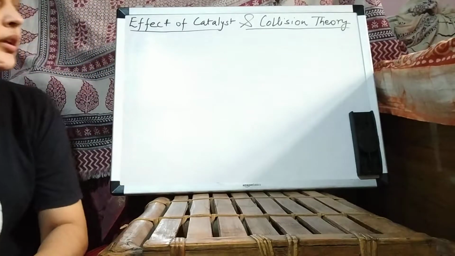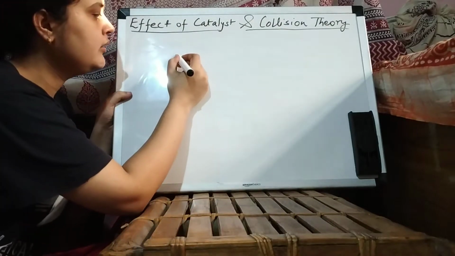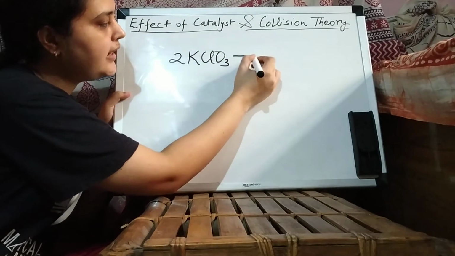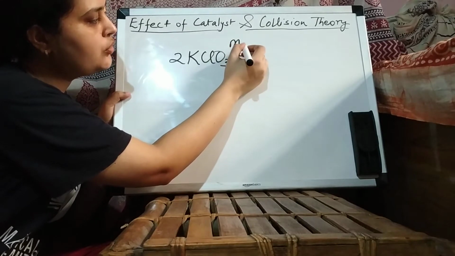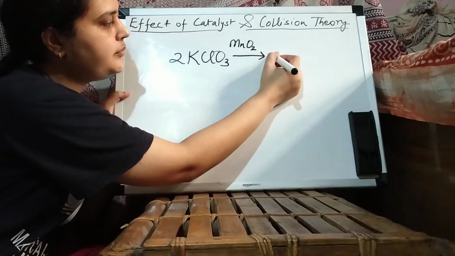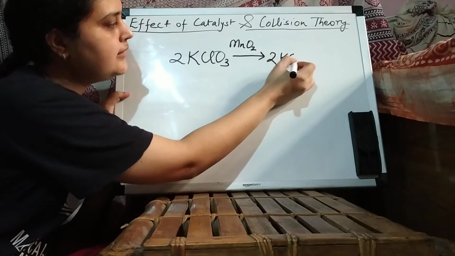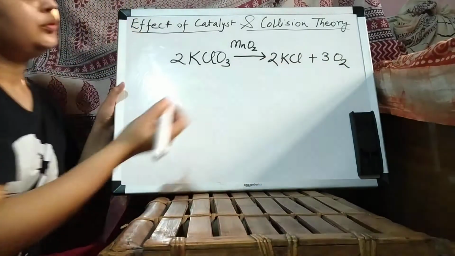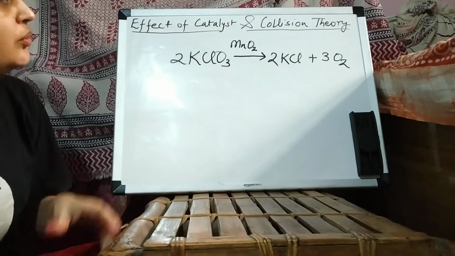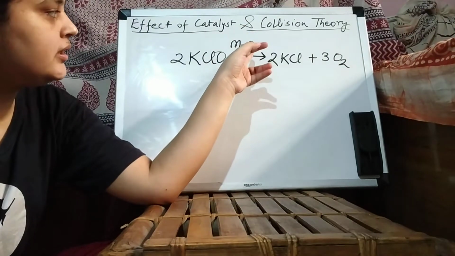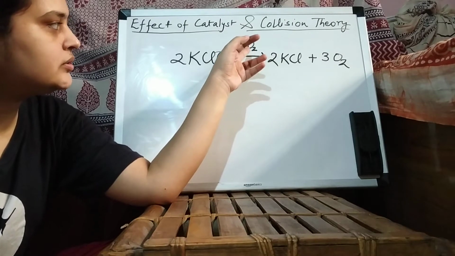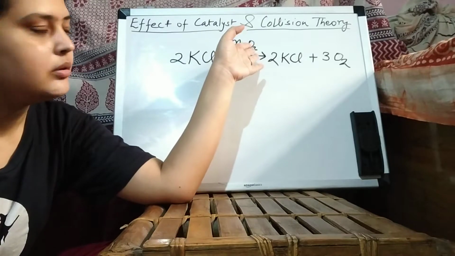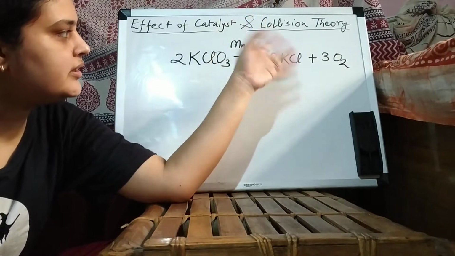For example, you have a reaction 2KClO3, and the catalyst here is MnO2, and it produces 2KCl plus 3O2. So MnO2 is the catalyst in this reaction, and it does not undergo any chemical change and it is retained as it is after the reaction.